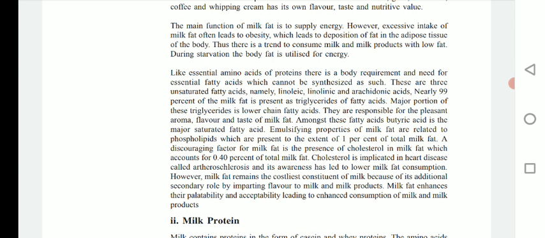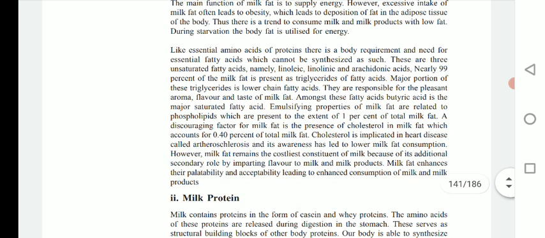it leads to an obesity problem. So like the essential amino acids of protein, there is a body requirement and need for essential fatty acids which cannot be synthesized. So these are unsaturated fatty acids, namely linoleic and arachidonic acid.